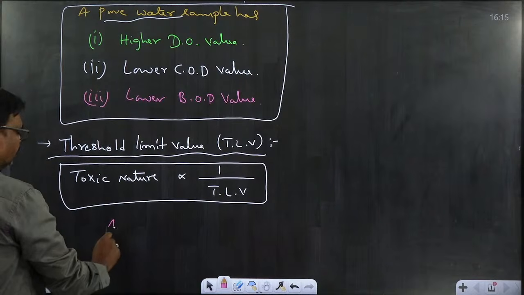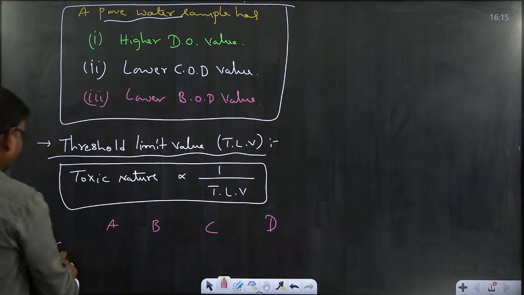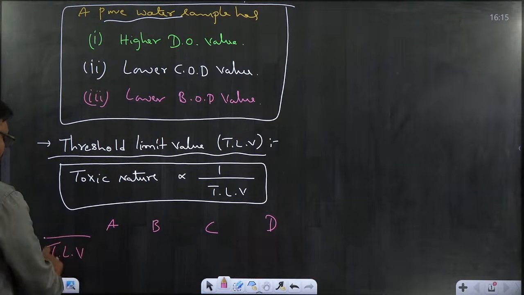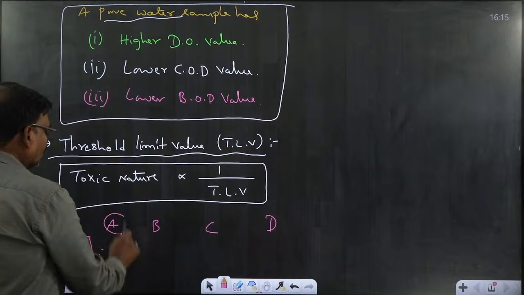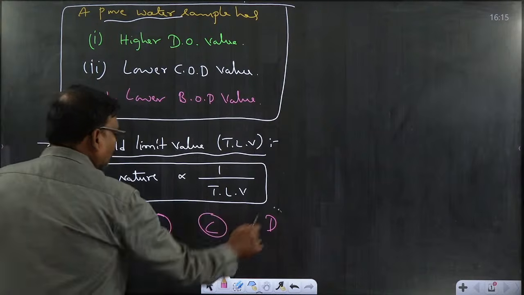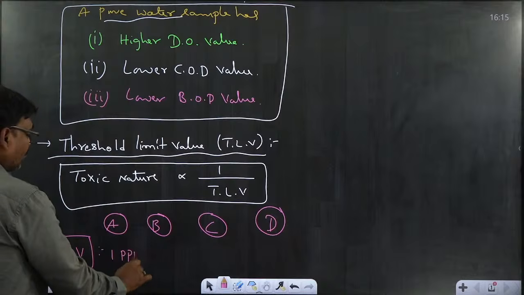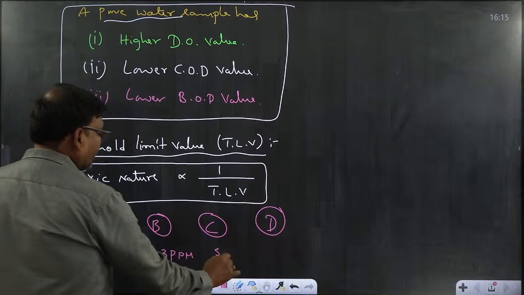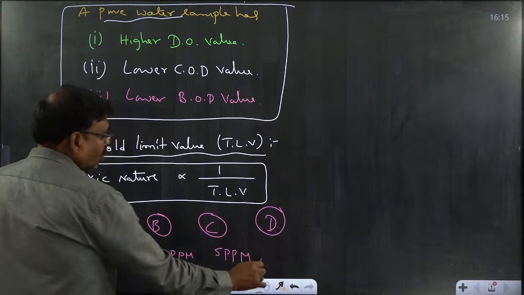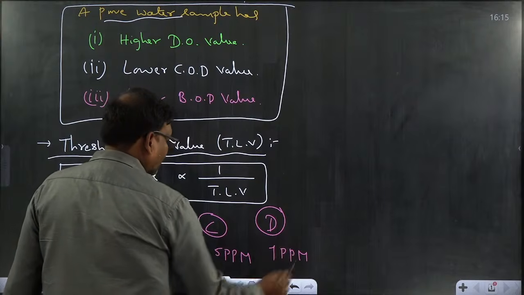Different samples A, B, C have different TLV values. For example, the TLV values for 4 different gases are 1 ppm, 3 ppm, 5 ppm, 7 ppm. What is the meaning of this threshold limit value?